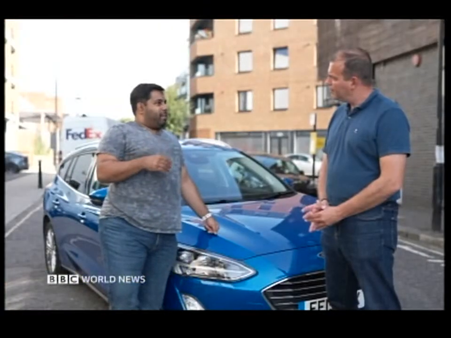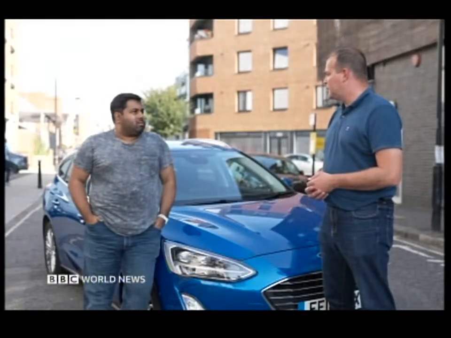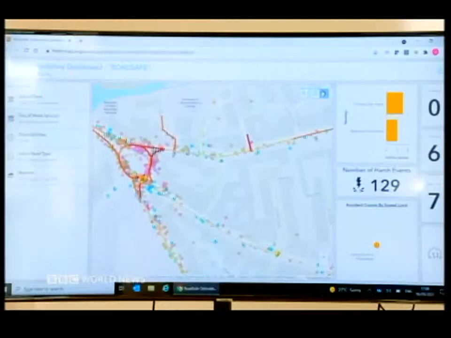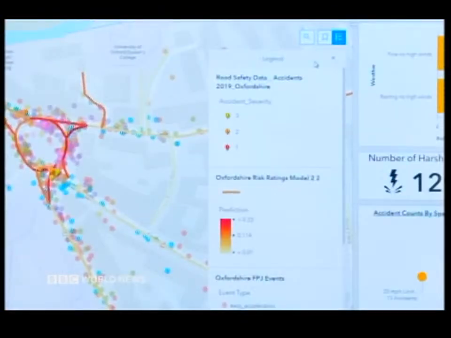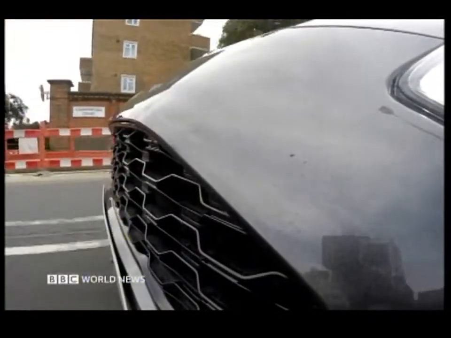So then any other data that it picks up isn't really anything that can be used against the driver, is that right? Oh, yeah, no, we don't intend to do that. We clearly spelled out in the consent that it's all about this road safety project, trying to find that win-win situation where the city gets something, the consumer gets something, and Ford gets something. So whether it's the public or councils getting used to the idea, it'll probably take some time before this data starts to make a big difference. But until then, getting more connected seems like a good way of driving forward.